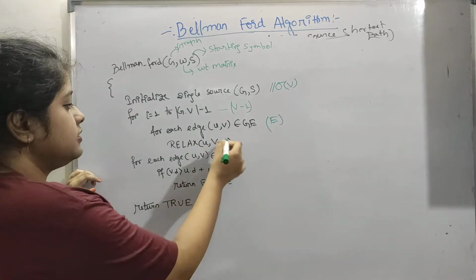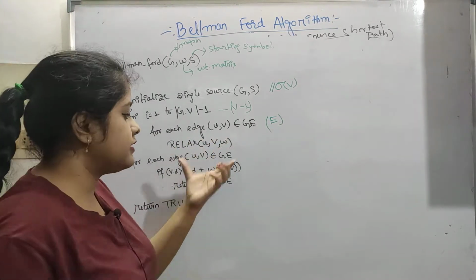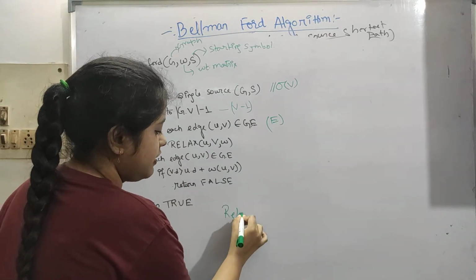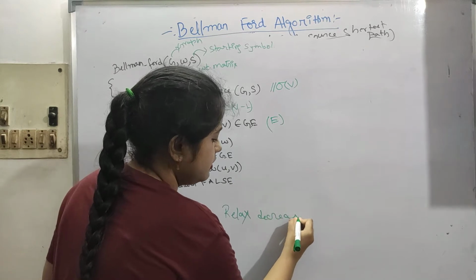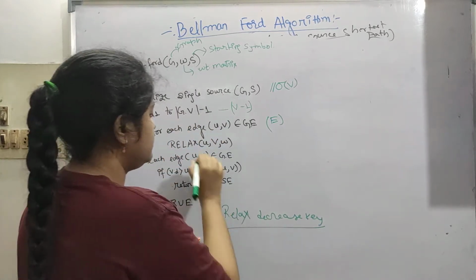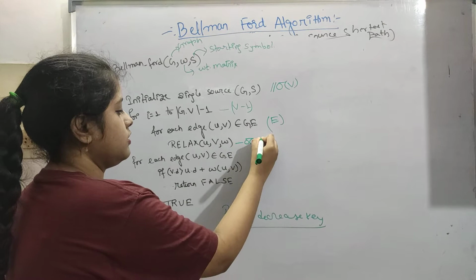So relax. This relax key, if you have seen Dijkstra, then you will understand it better. The decrease key, we are calling the decrease key. So this will take order of 1 time.